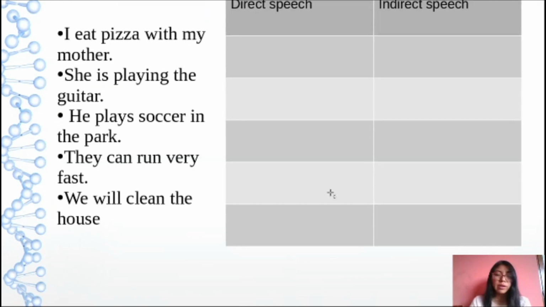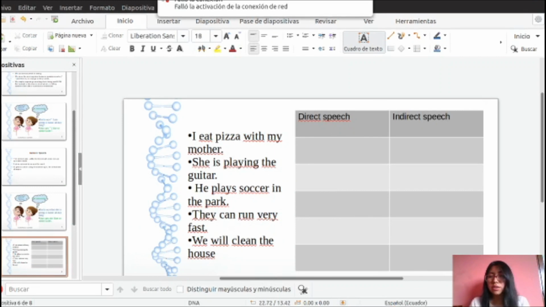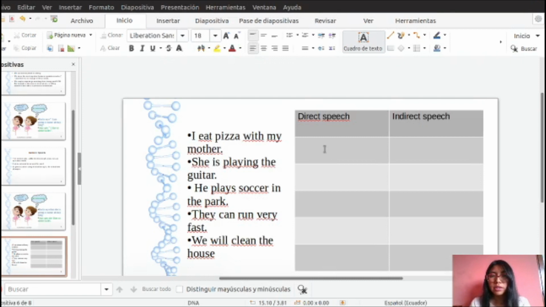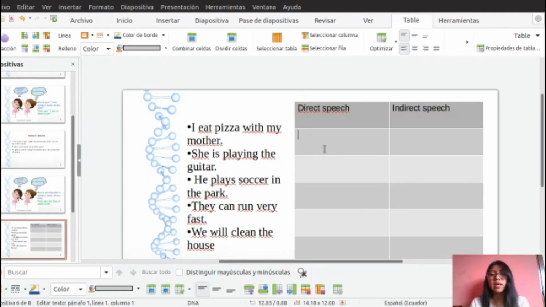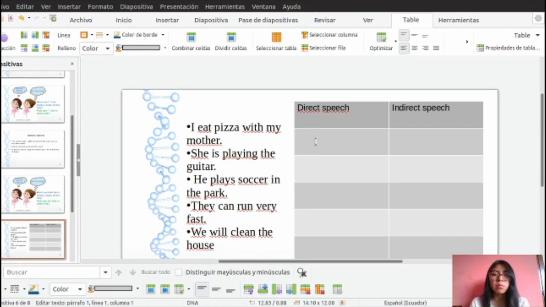We are going to do that exercise in order to understand better. Okay? Pay attention. We are going to review direct and indirect speech. Okay? For example, I eat pizza with my mother.